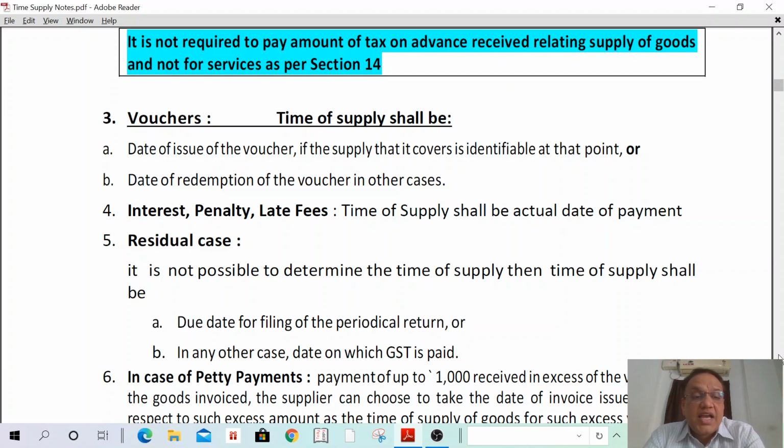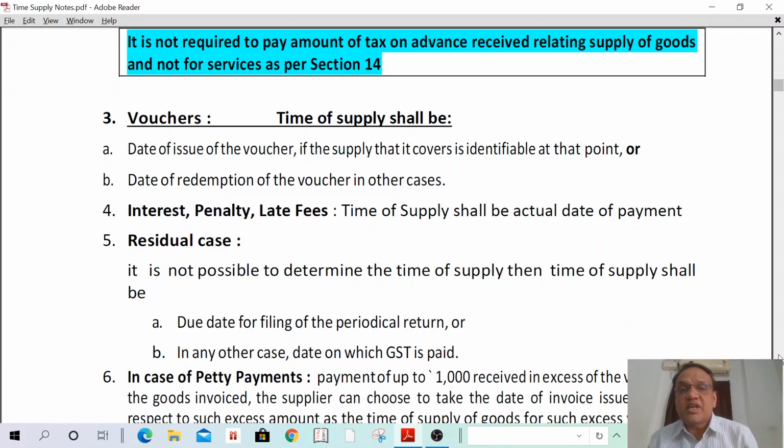Okay. Then afterwards, interest, penalty, late fees. The time of supply shall be the actual date of payment. That means I have supplied a laptop to XYZ Limited company. Then in the invoice I have mentioned the payment shall be received within 1 month. If the payment is not received within 1 month, a late fee of 100 rupees will be charged per day, or an interest of 1% shall be charged per month or part thereof. Like that I mentioned in the invoice, and the recipient has paid the interest along with the total payment, and the recipient has paid the penalty along with my total payment. In such a case, the time of supply for such interest or penalty shall be the actual date of payment.